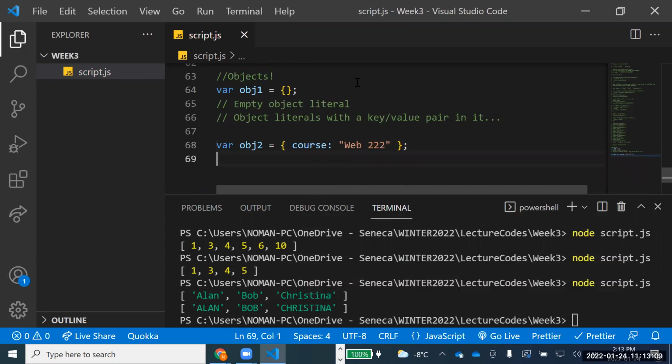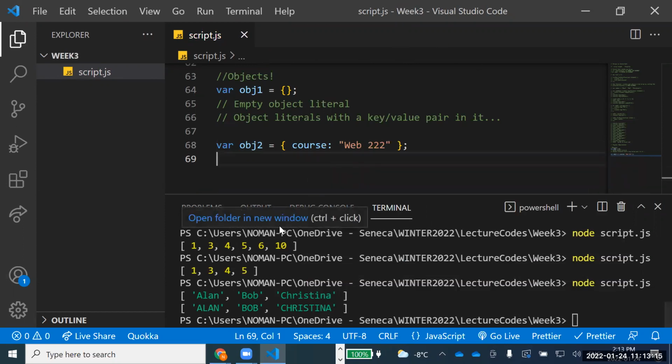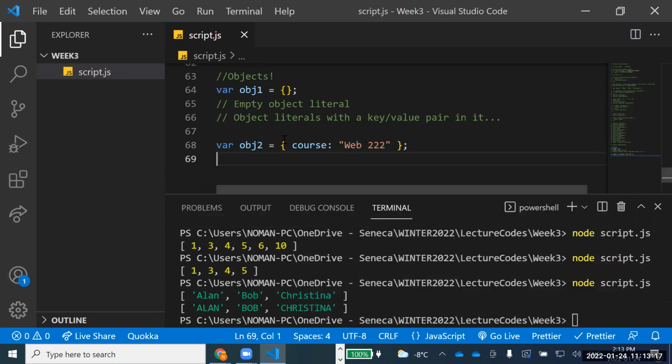Something like that. Course colon WEB222. Now, I think you have not studied Python before, but let's talk about something like a dictionary. So this is an object. This is an object literal where I have given a key and a value pairing over there.